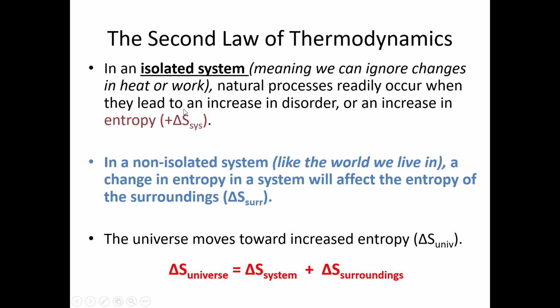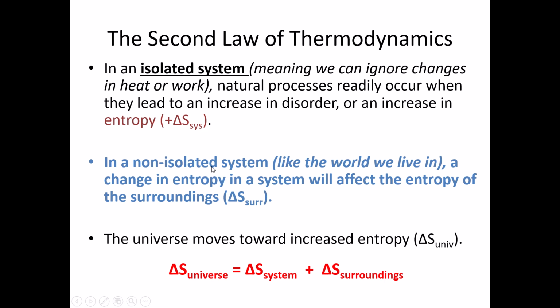Now, let's look at entropy in terms of an isolated and then non-isolated system. In an isolated system, we have to have an increase in entropy. Natural processes that are spontaneous have an increase in the entropy within the system. There is no influence from the outside.